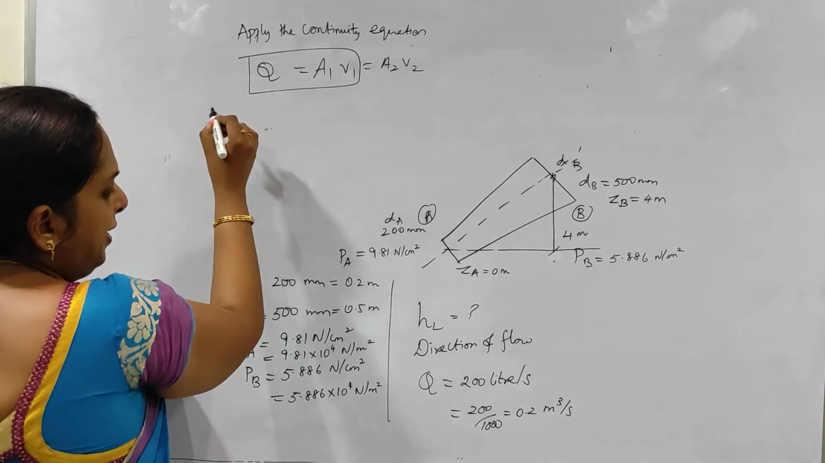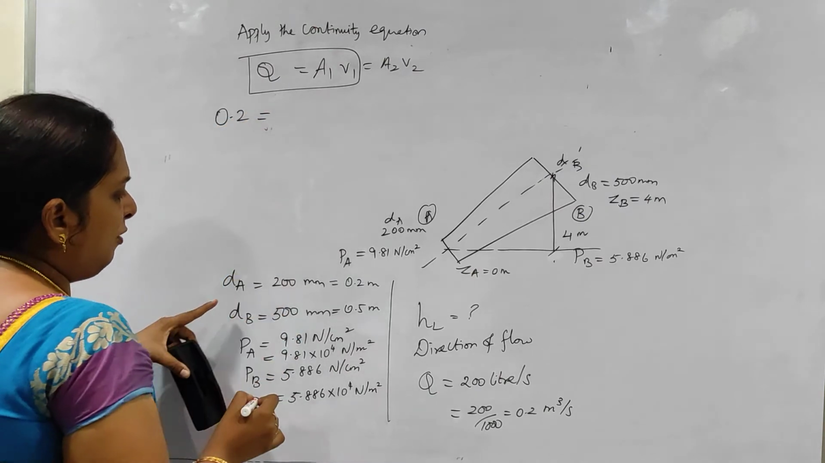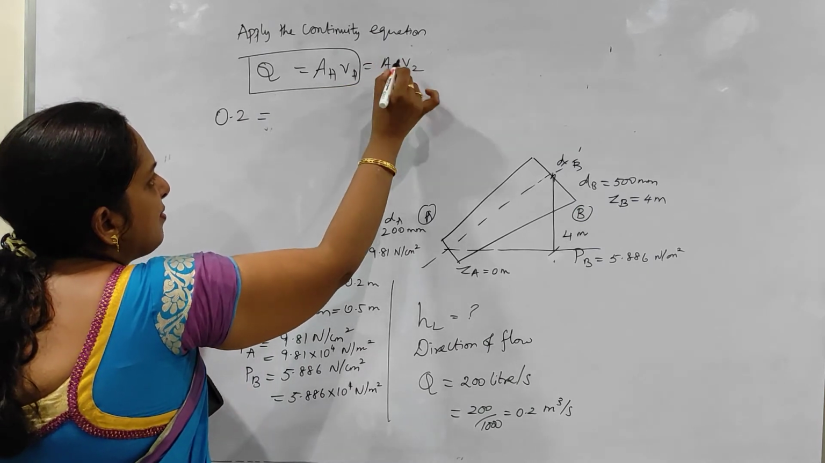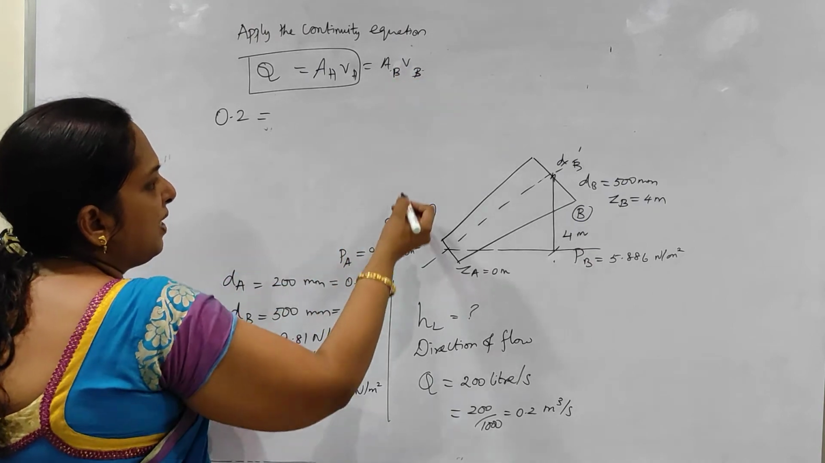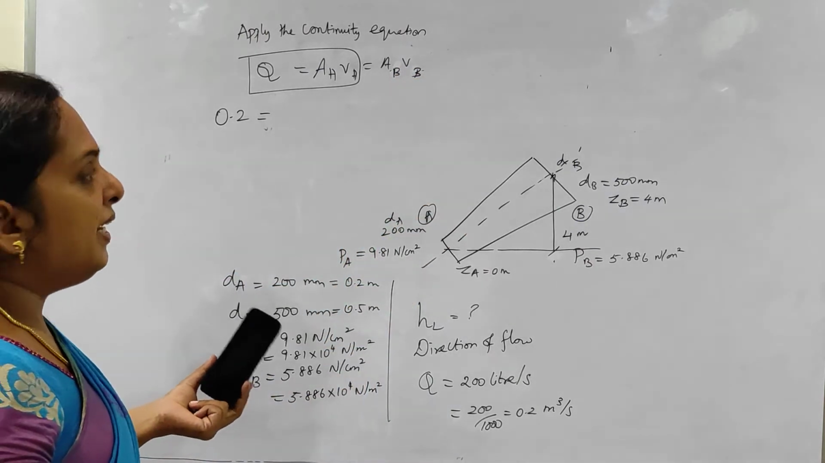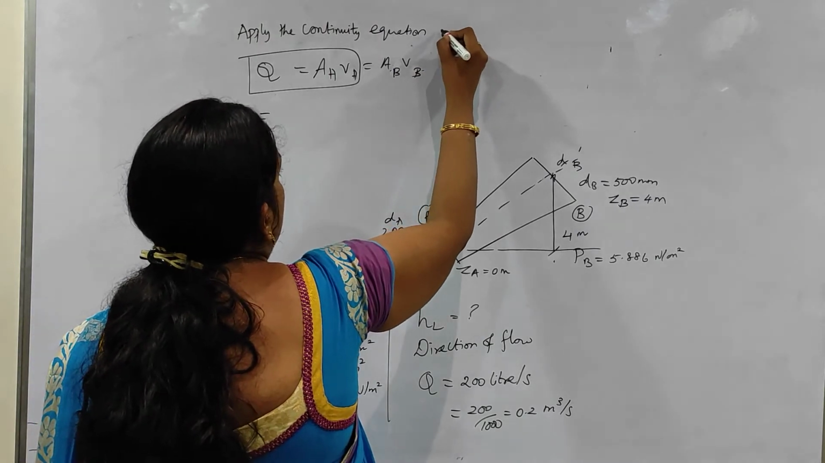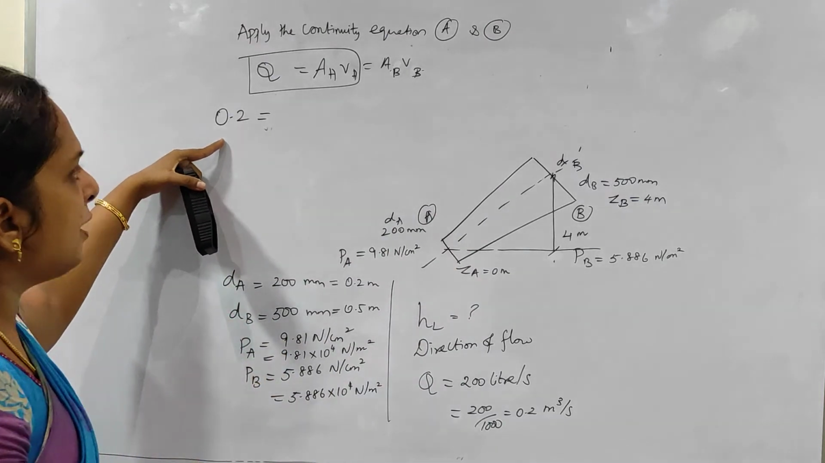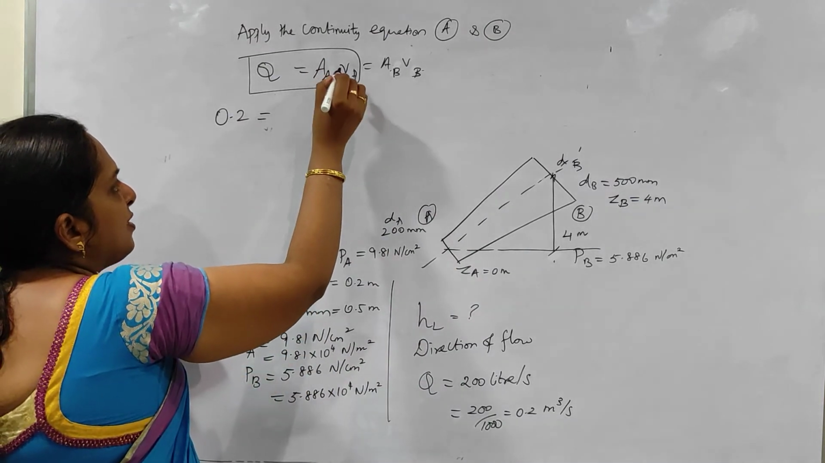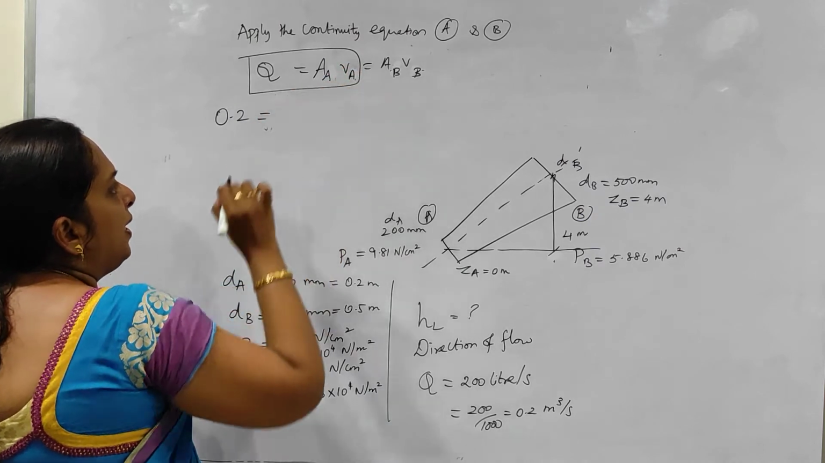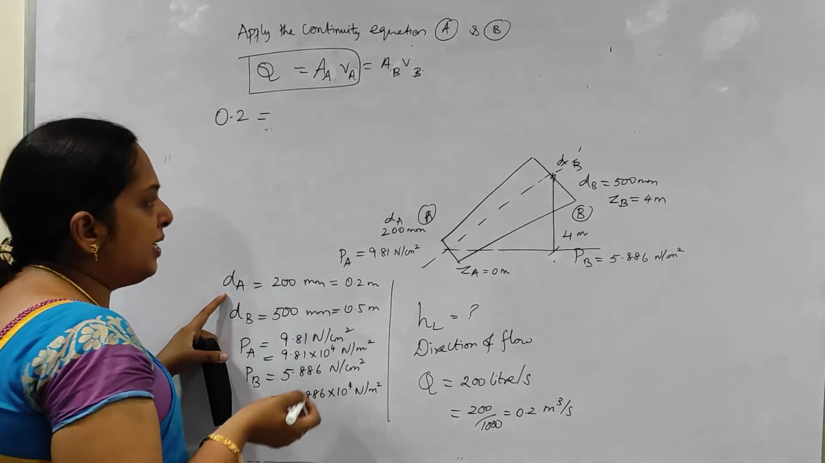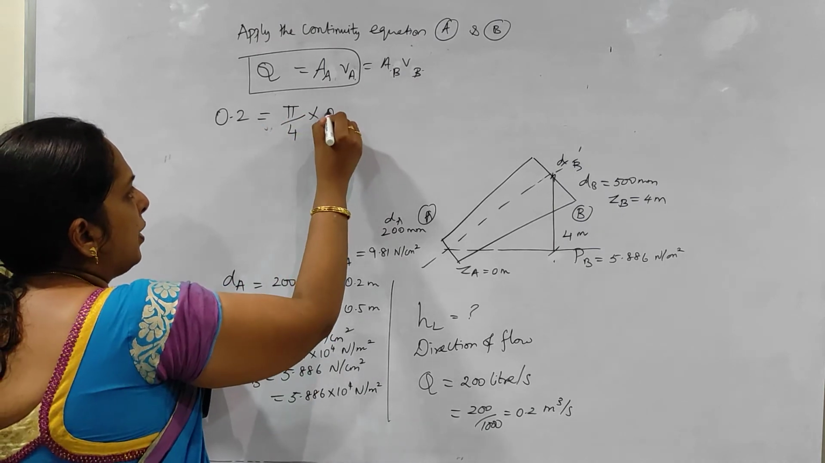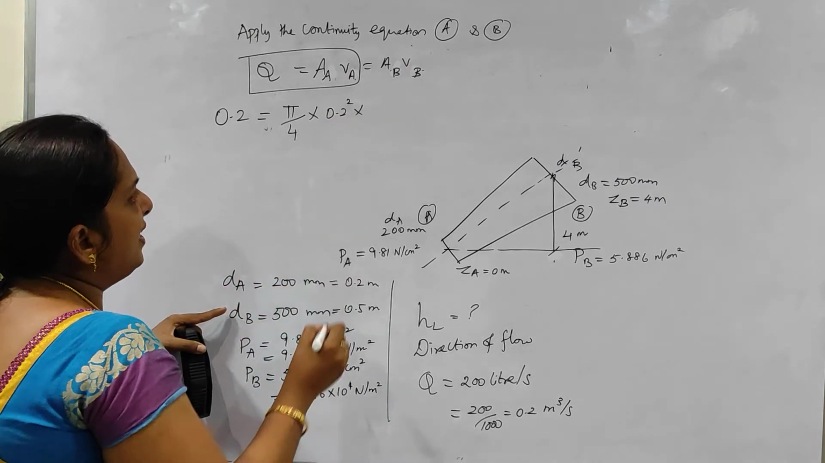So Q I have known, it is 0.2. A1 I have to find out. Instead of A1 and A2 I am using A and B, because in the problem they have given you the section as A and B. So I am applying the continuity equation at A and B. So 0.2 is equal to A A, that is your area at section A. What is area? Pi by 4 into D square. So pi by 4 into dA square, it is 0.2 square, into VA, which is unknown.